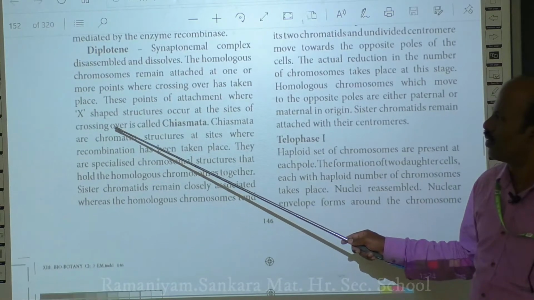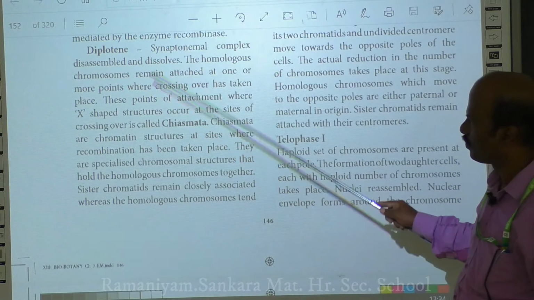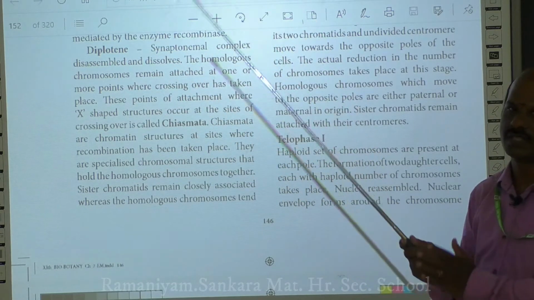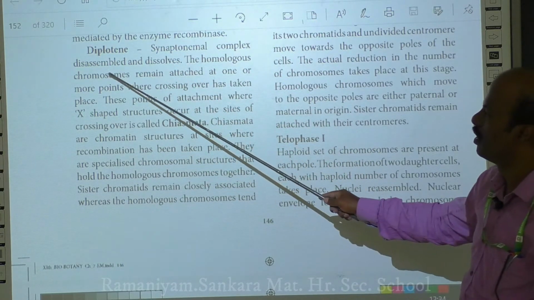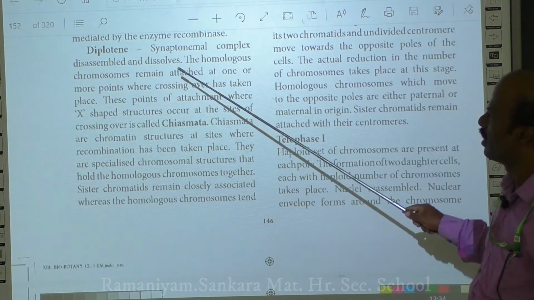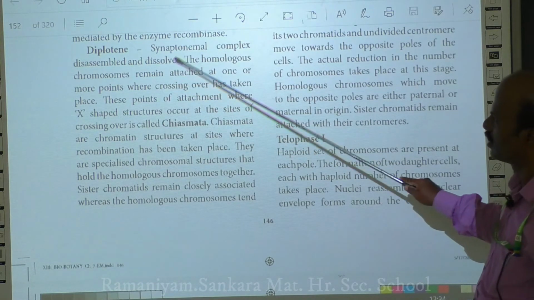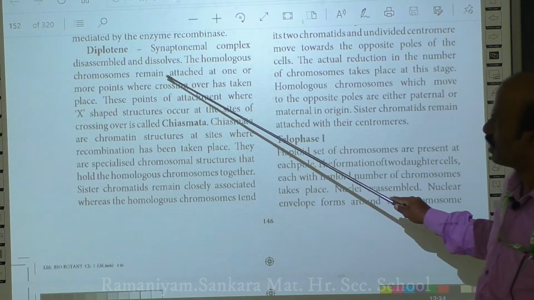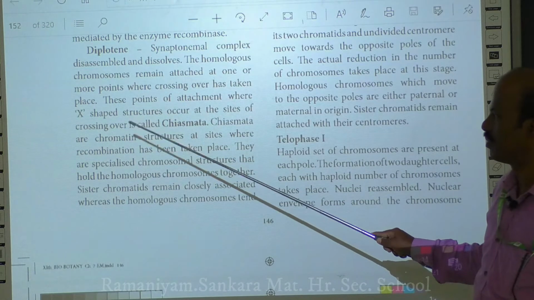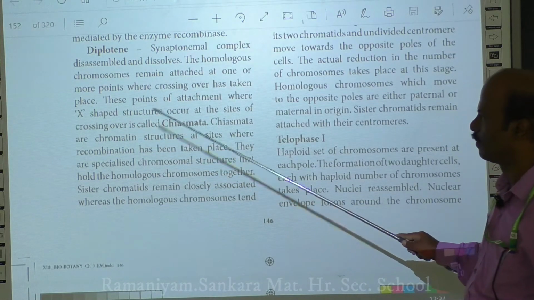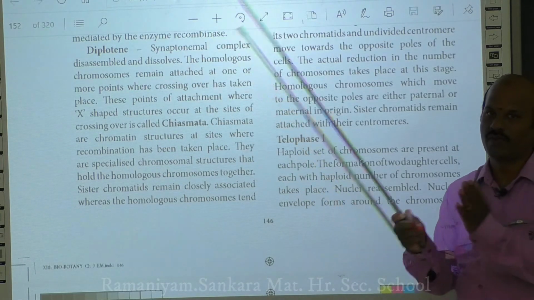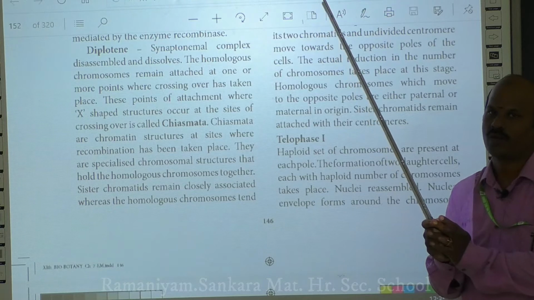Next is the diplotene stage. As the name indicates, diplotene. Here the synaptonemal complex, which was held for the formation of the synapsis, slowly disassembles and dissolves. Although the synaptonemal complex has dissolved or disintegrated, the homologous chromosomes still remain attached to each other at a point, and we call this particular point a chiasma. So what is chiasma? The synaptonemal complex, which helps in the pairing of two homologous chromosomes, slowly gets dissolved.